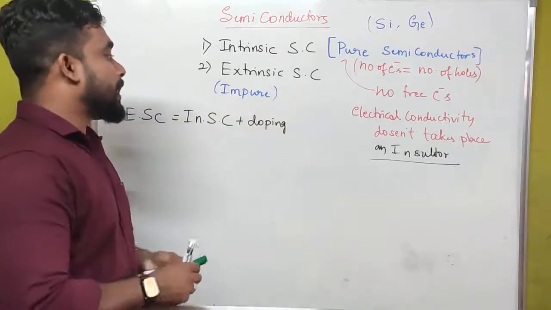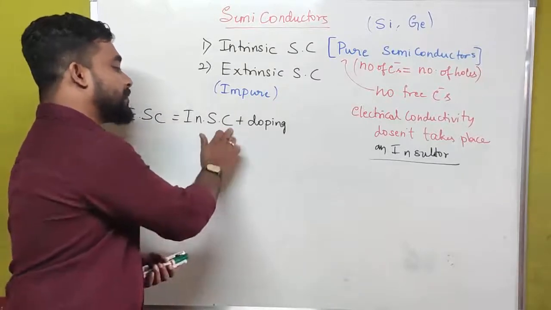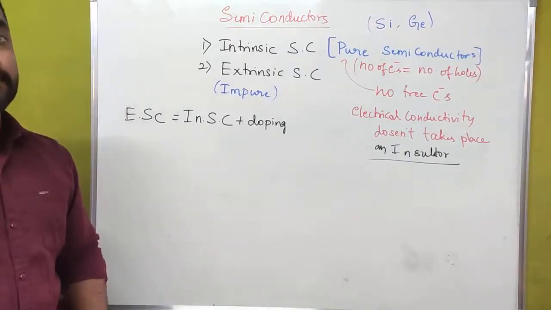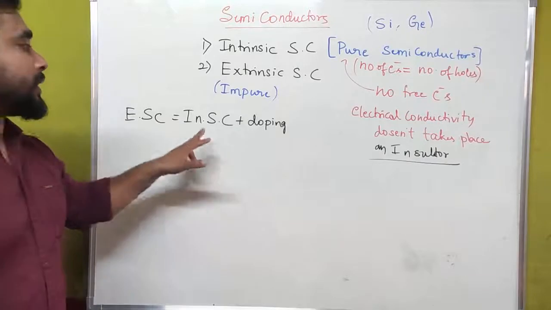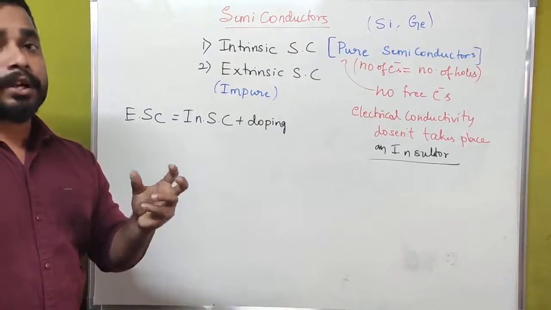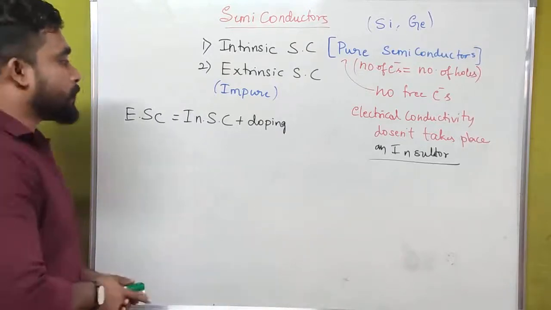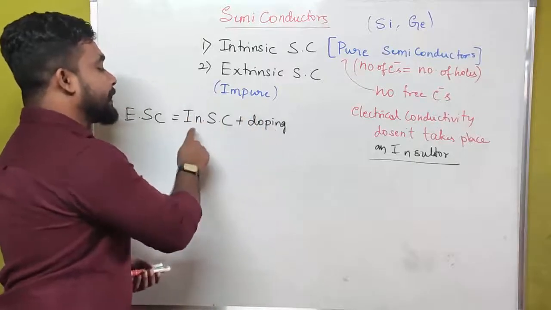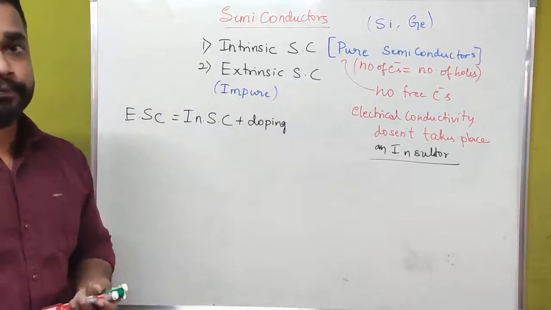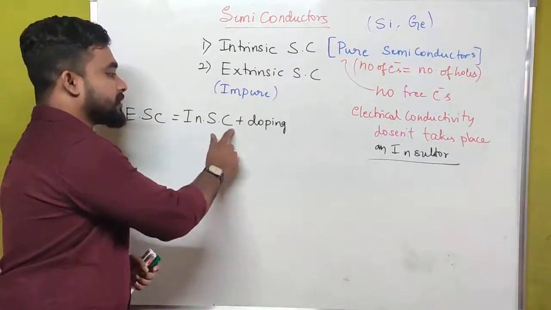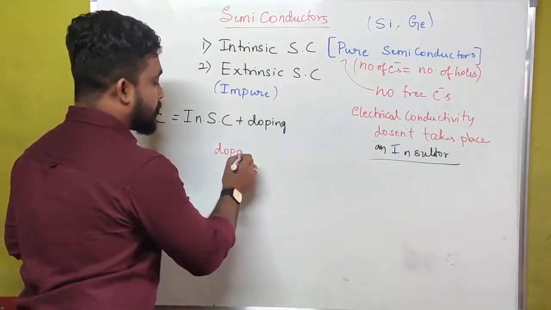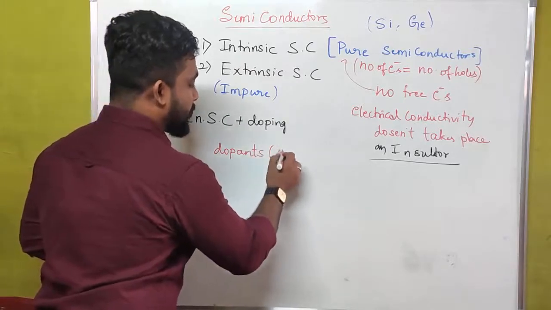Adding some impurities to the intrinsic semiconductor is known as doping. The elements we add as impurities to the intrinsic semiconductor are called dopants. Dopants are the impurities.